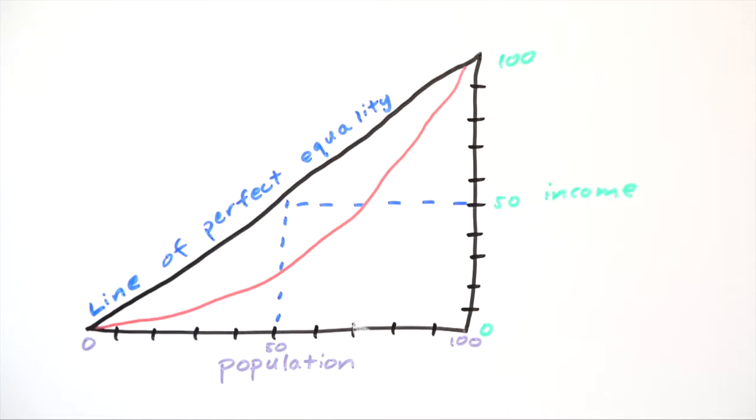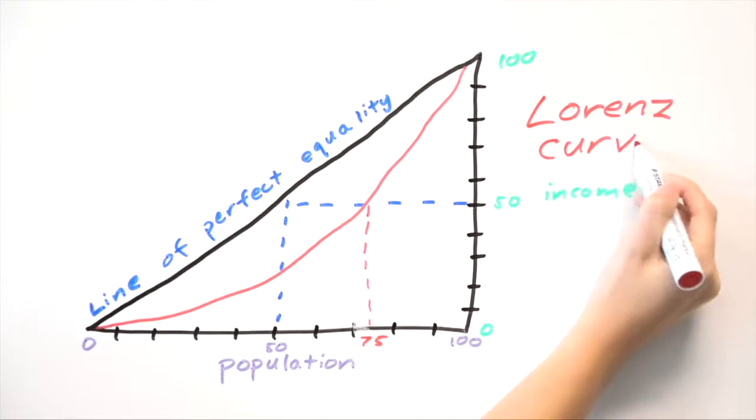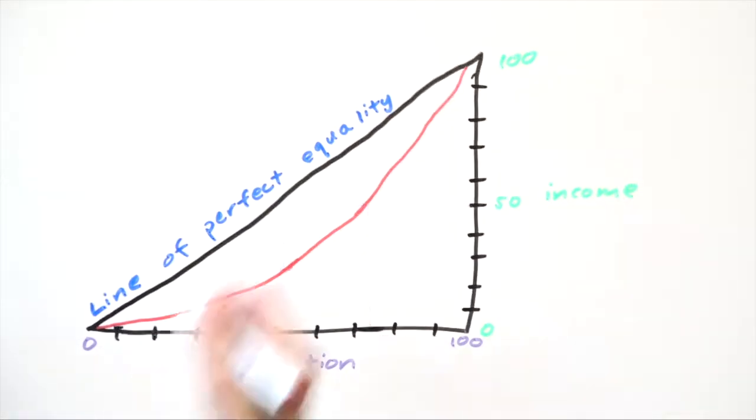This curve changes our calculations. Now, if we trace over the 50% population mark to the curve and bring it across, we don't get 50% income, but more like 25. That tells us that the bottom half of the population controls 25% of the economy's income instead of half. That means the top half controls the other 75% of the income. That's much less equal, right? That's the function of this curve.